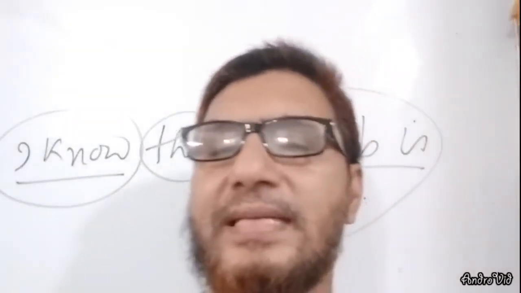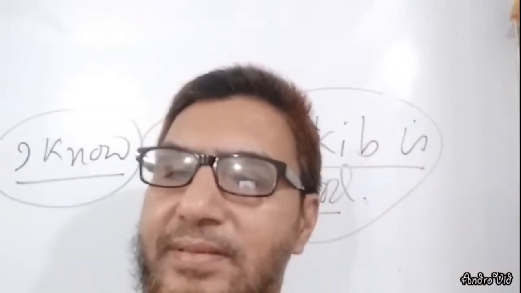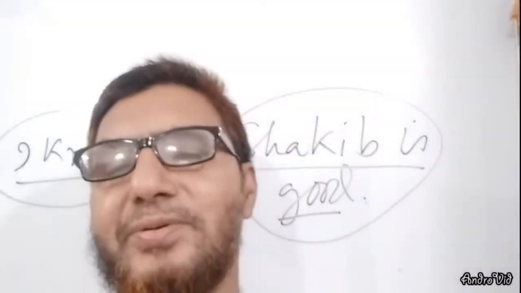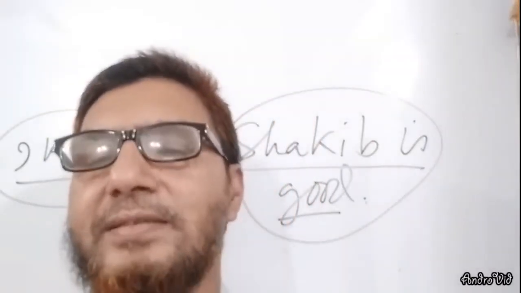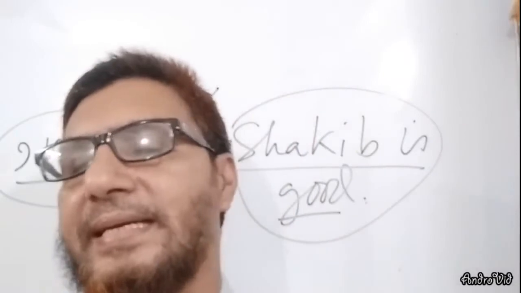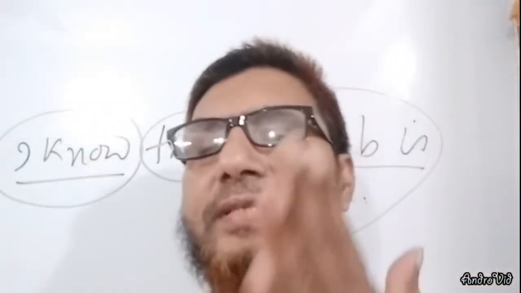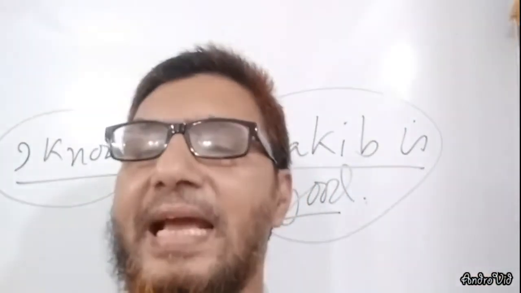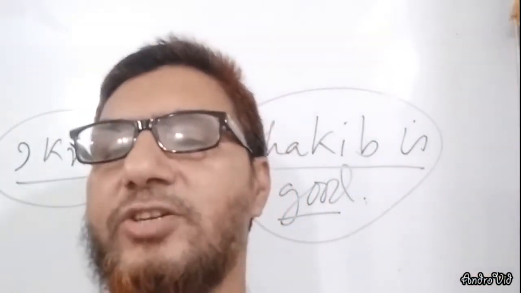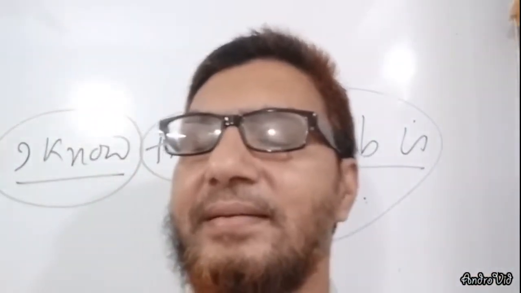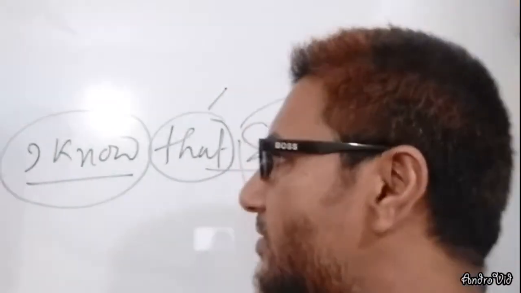Do you know what is the main clause or principal clause? I am sure you know it well, but I want to remind it again. Principal clause: the clause has a clear meaning and never takes any conjunction before it. That is the principal clause.